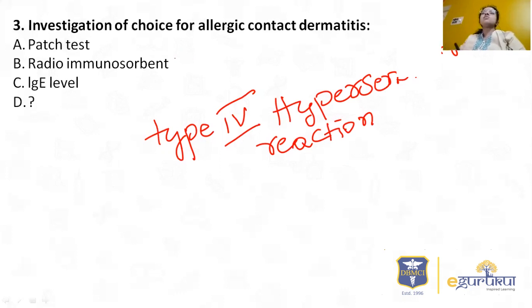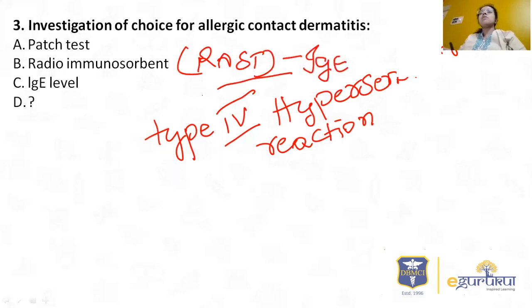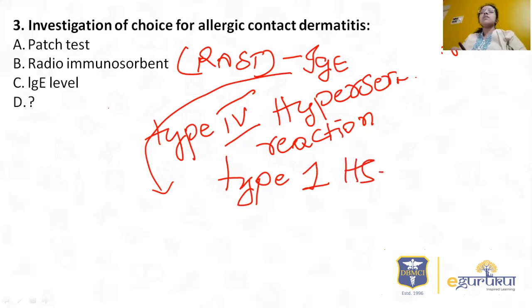Let us see these two options. The radioallergosorbent test, that is RAST. RAST is used in the estimation of IgE. As you all know, IgE is involved in type 1 hypersensitivity reaction. So this is not useful in allergic contact dermatitis, and even IgE levels, it is type 1. So the investigation of choice for allergic contact dermatitis is the patch test.